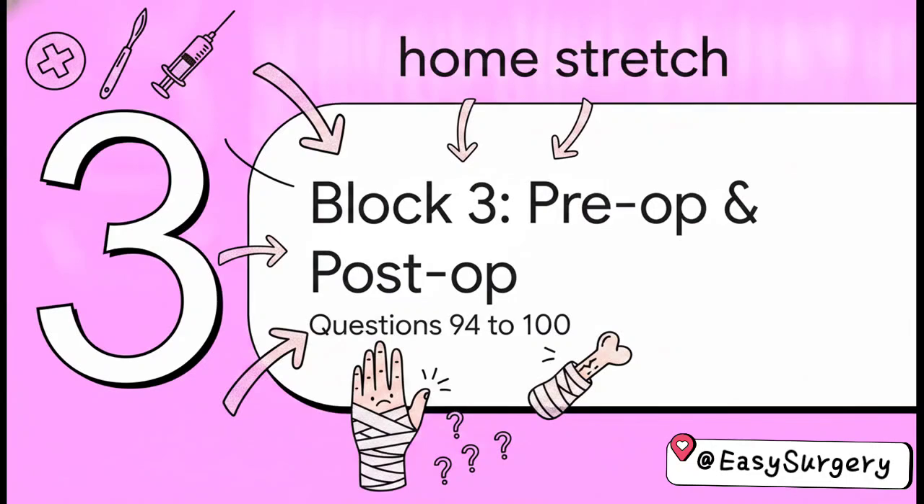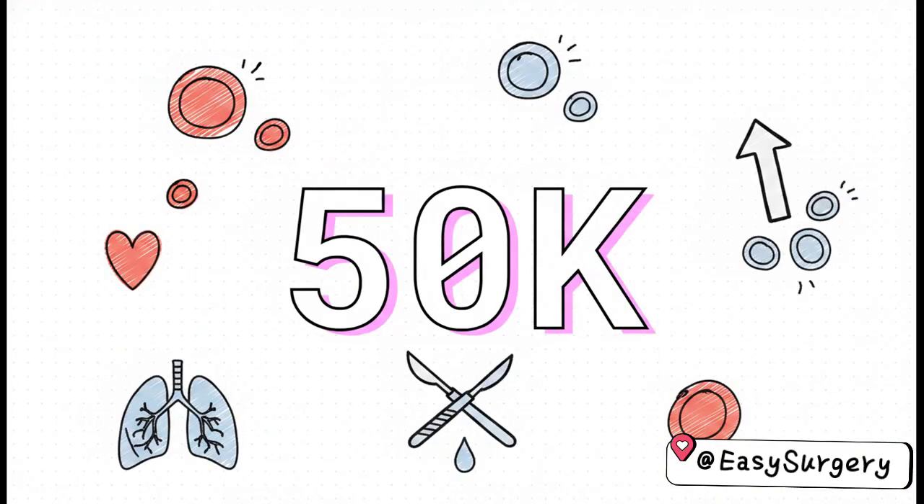We are on the home stretch. Block 3. Pre-op, post-op, and wrist swellings. Wrapping things up with questions 94 to 100. Let's finish strong. Question 94 asks for a very specific numeric threshold. What is the safely required range of platelets for a patient undergoing general surgery? That critical magic number is 50,000. You absolutely need a platelet count of greater than or equal to 50,000 per microliter to safely proceed with surgery.